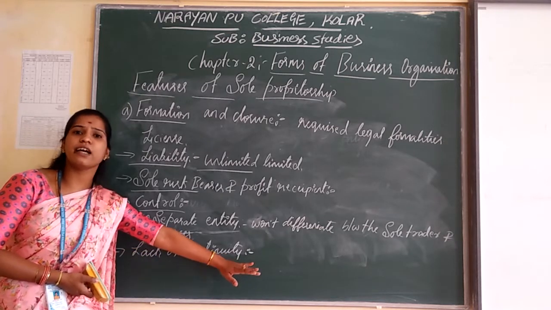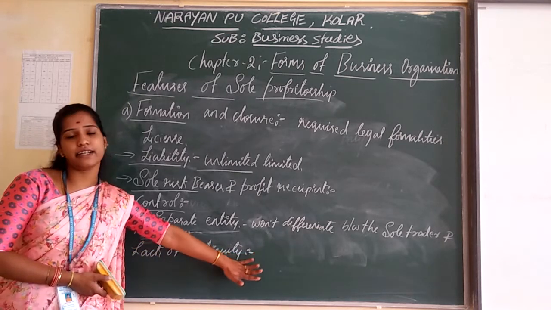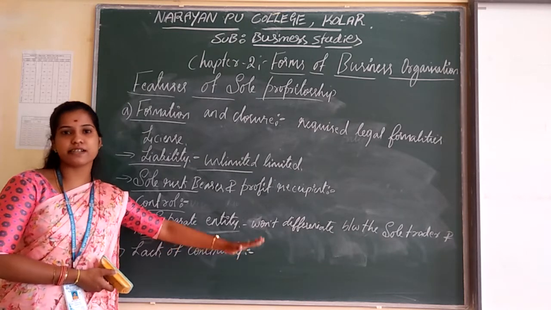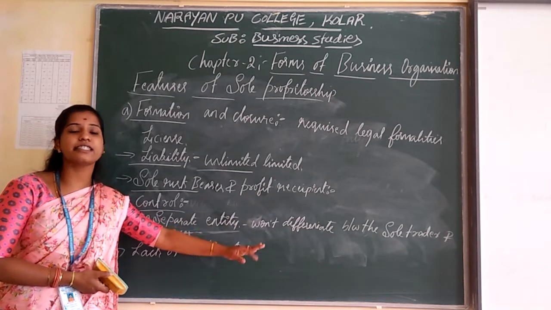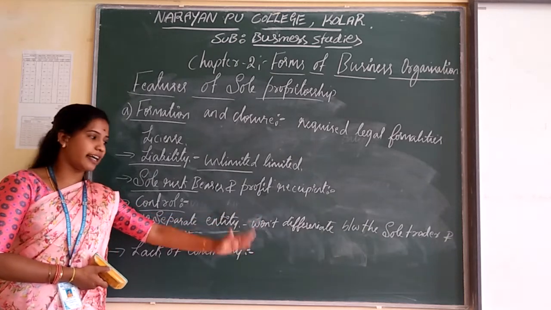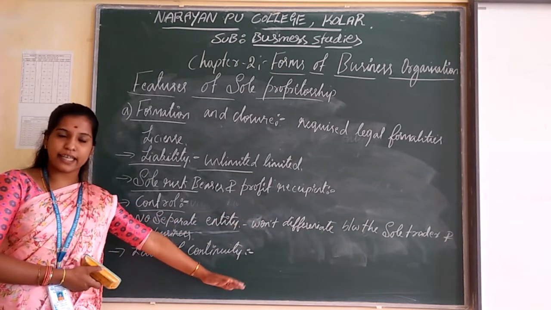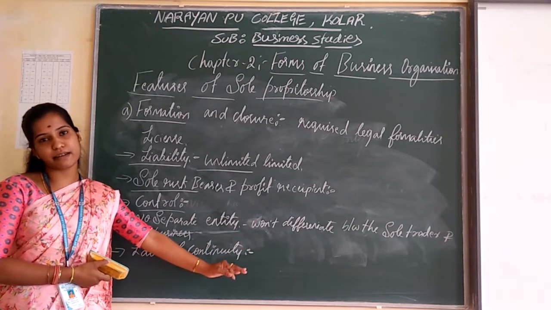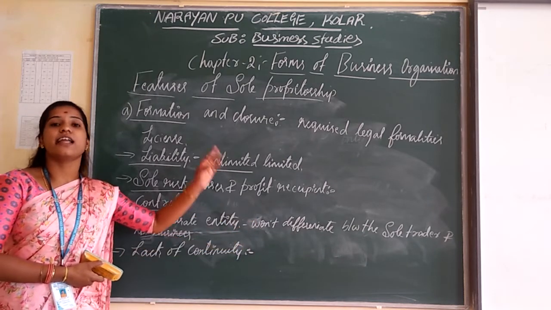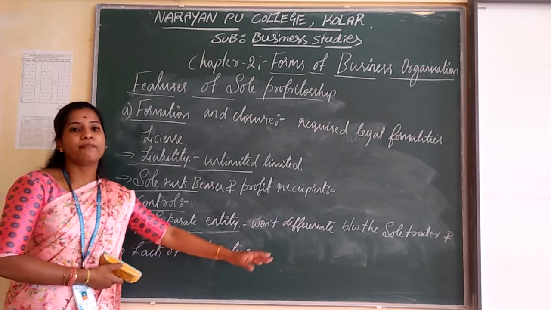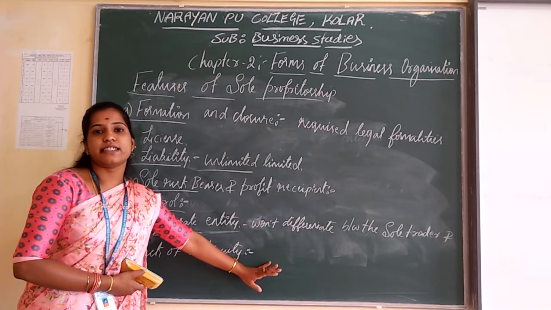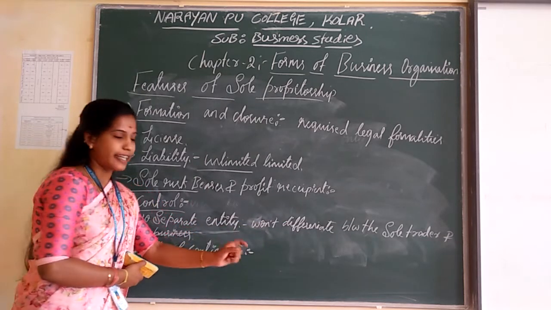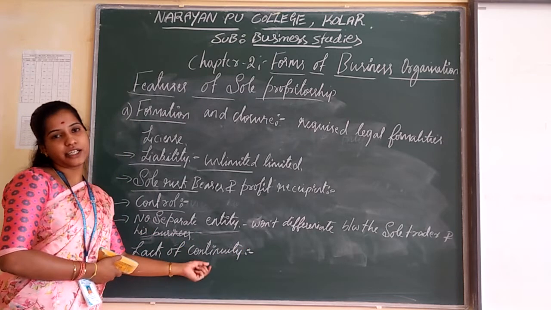A single person owns and manages the business. In case he dies, or suffers insanity or any mental disaster, the business organization will be closed off. That is known as lack of continuity.